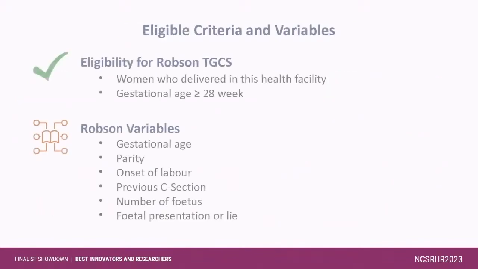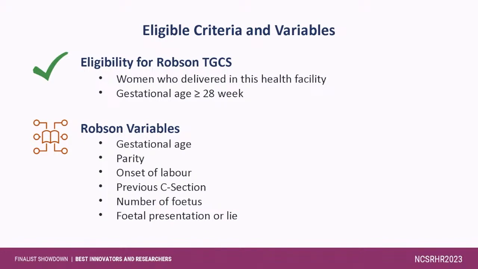So what are the eligibility criteria for Robson 10 group classification? This includes women who delivered in the health facility with gestational age greater than or equal to 28 weeks. For Robson classification, we need 6 simple objective variables. Those are gestational age, parity, onset of labor, previous C-section, number of fetuses, and fetal lie or presentation.